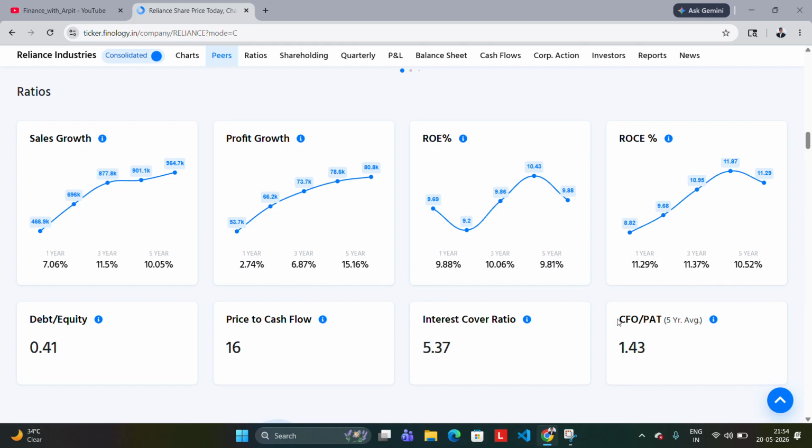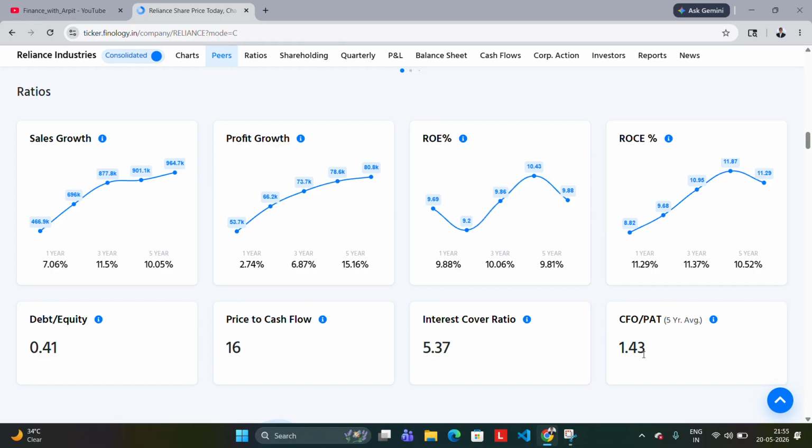And this is another important ratio, guys. That is CFO upon PAT. That is the cash flow from operations divided by the profit after tax. Many companies show the orders before the quarterly results are coming, and after the results have gone, we don't know about it. The order gets cancelled due to some reasons or anything like that, so that the company is not able to generate cash out of which the profit they are showing.